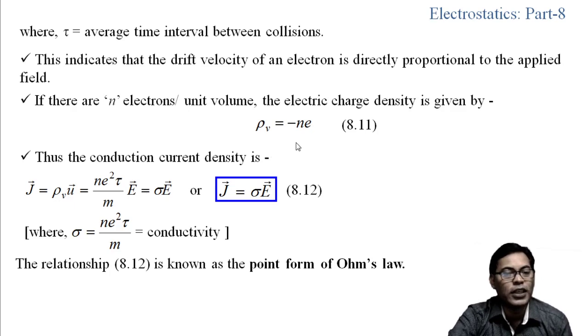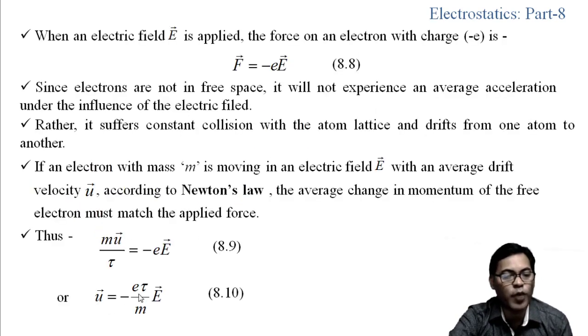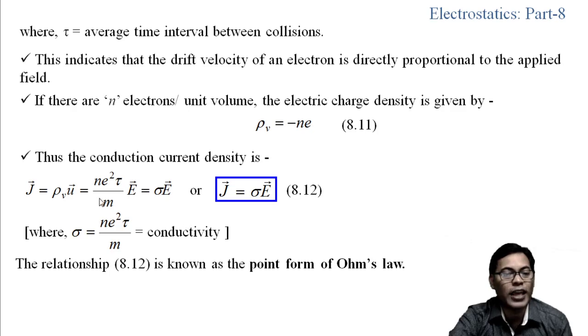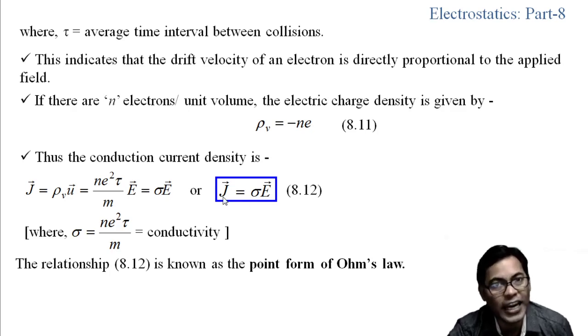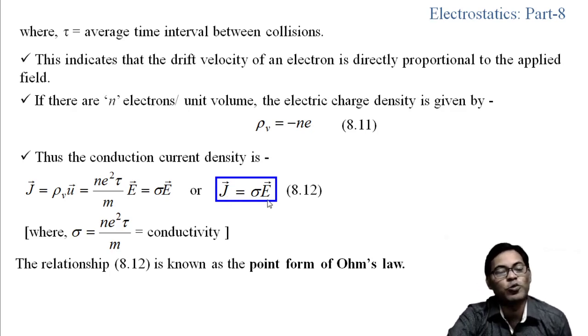Now rho v equals minus n e, and u equals minus e tau by m into E. Minus minus gives plus, so we get n e square tau by m into E, which can be written as sigma E. Ultimately we get J equals sigma E. This is the actual expression for the conduction current density.